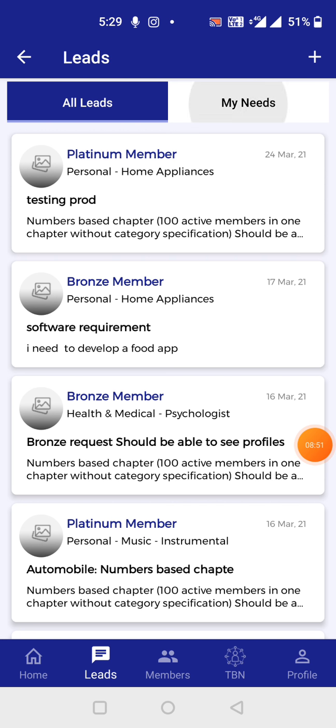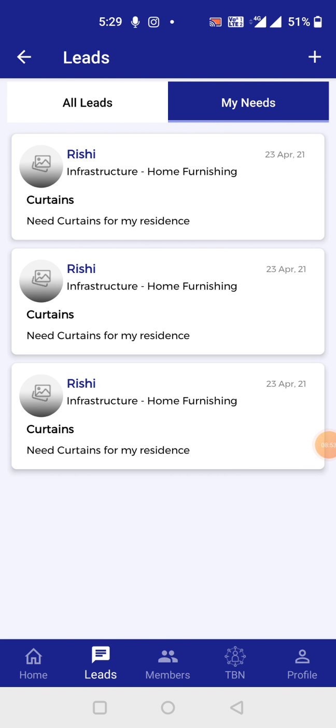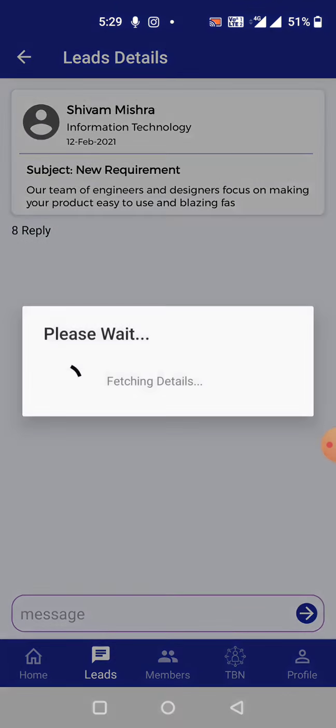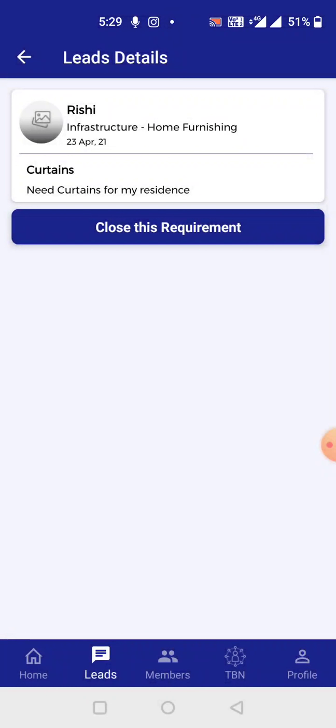Now the lead has been submitted, and here you can see I posted a lead for curtain requirements for my residence. This lead will be pushed across the main lead section and will be visible to all the people in the same category of home furnishing. If you are a person in the category of home furnishing, you would receive this lead as a notification in your app, and you can go through it and fulfill the requirement of Lohit Rishi in this case.